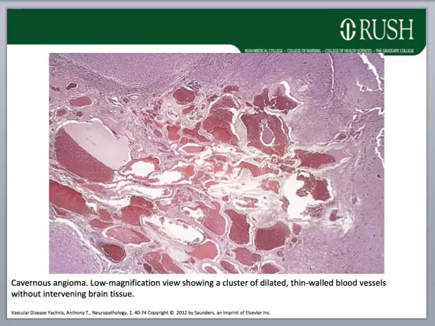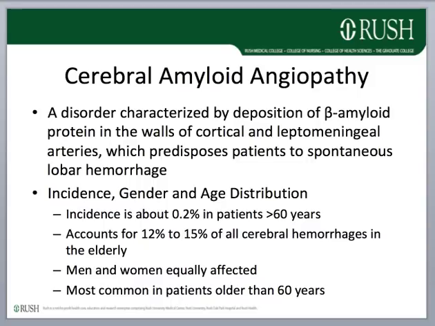Low magnification shows a cluster of dilated thin-walled blood vessels, again without intervening brain tissue, and this is a key histologic finding which separates it from an AVM. Finally, there's cerebral amyloid angiopathy. Cerebral amyloid angiopathy predisposes patients to large lobar hemorrhages, which is why it's talked about here.